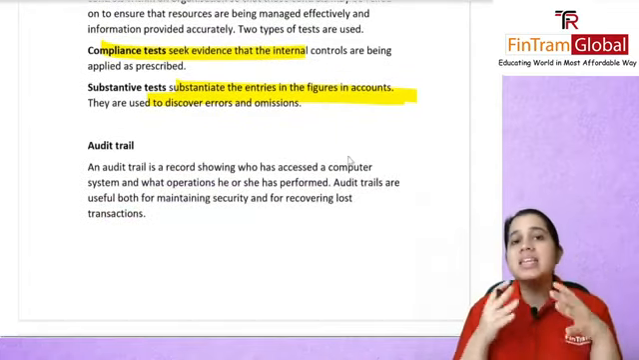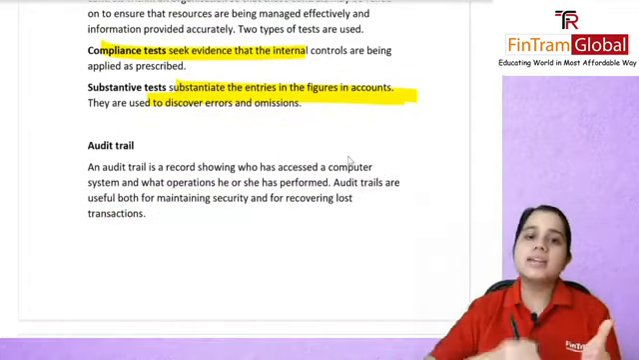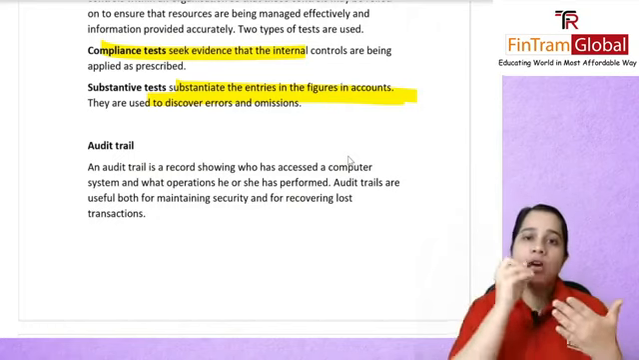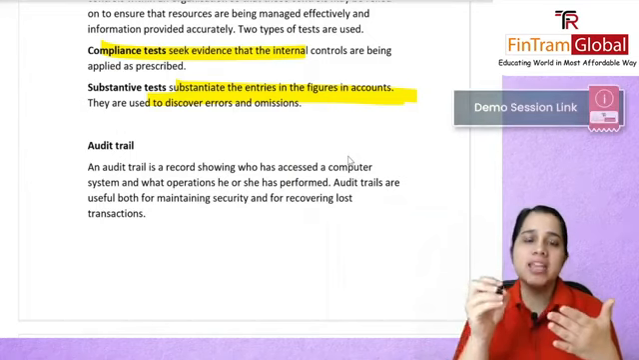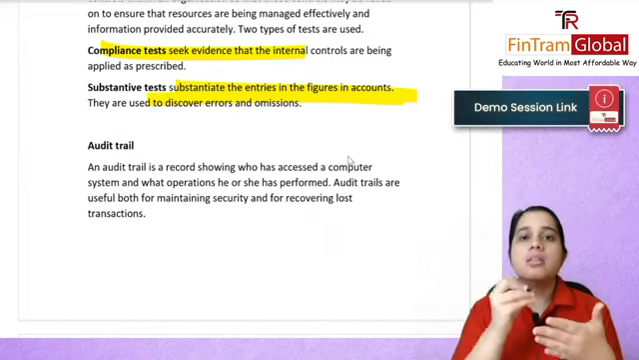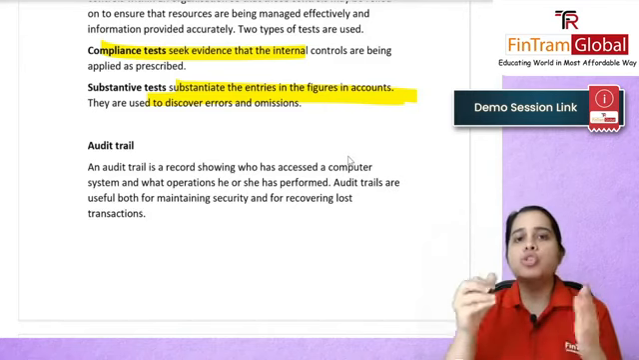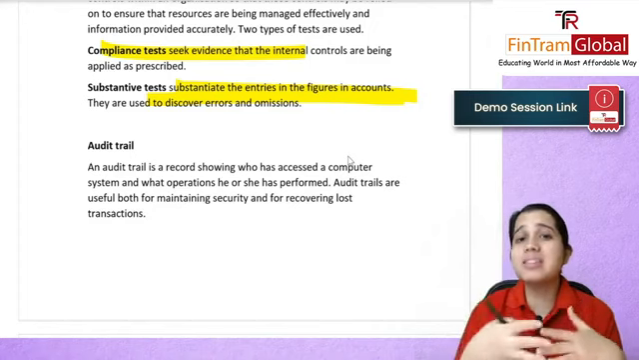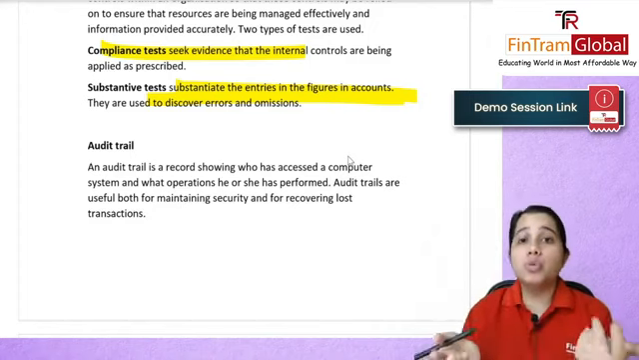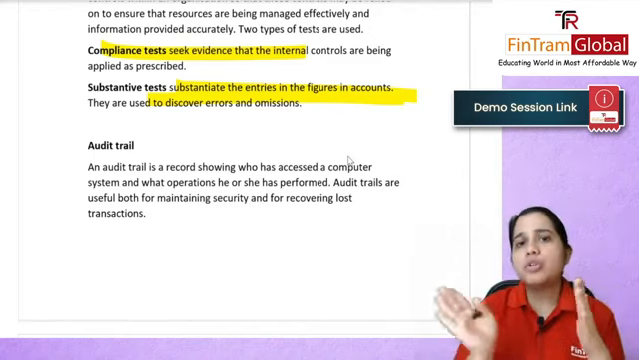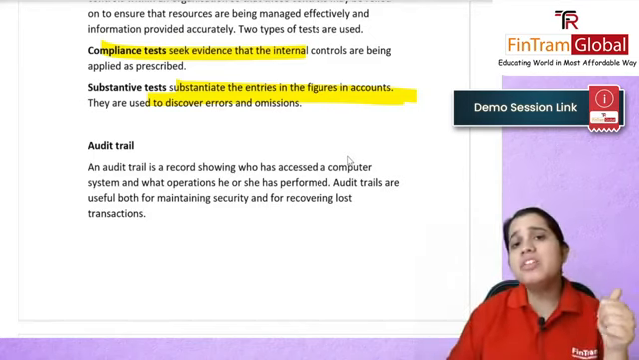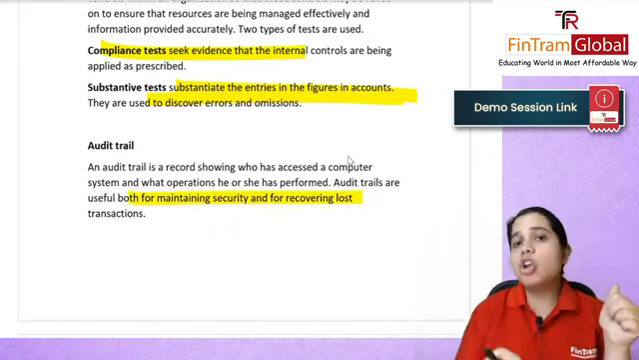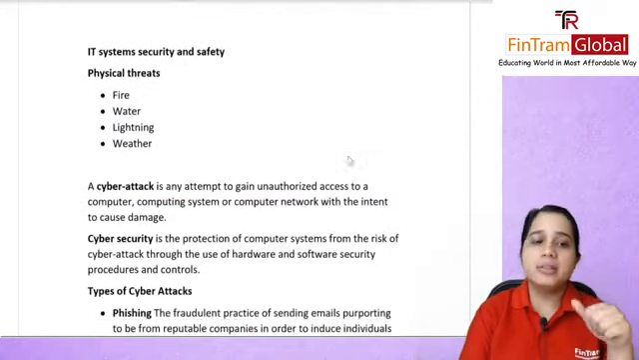What is an audit trail? Basically a record showing who accessed the computer system and what changes they made. So it will show that on this date, at this time, Disha did fixed assets, and at this time this person did cash. So you know who is doing what, and if somebody opens somebody else's work, why did they open it? You can ask them, maybe to do any fraud. So it will maintain a record. Also it will recover any lost transactions. So it is useful for maintaining your security and recovering your lost transactions. That is your audit trail.